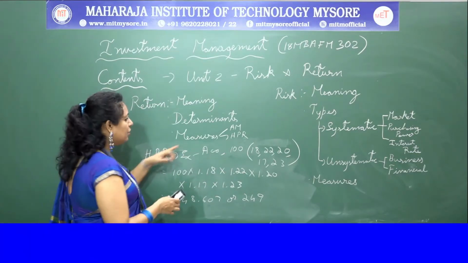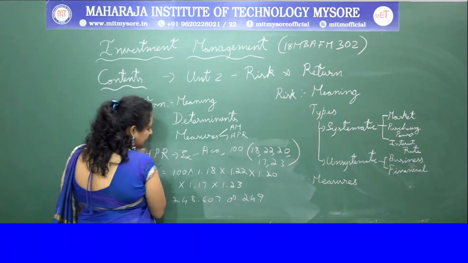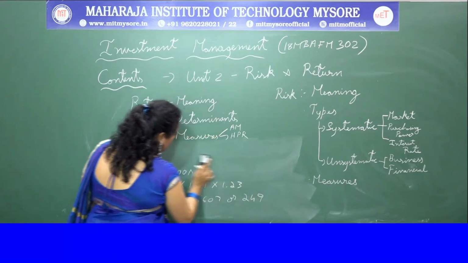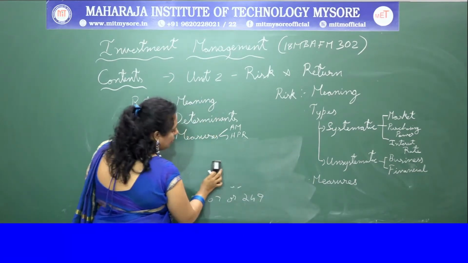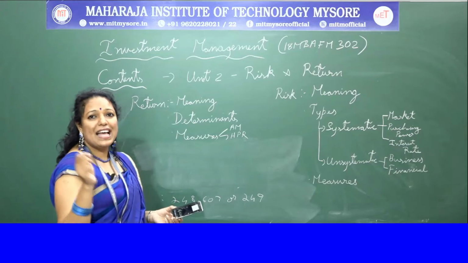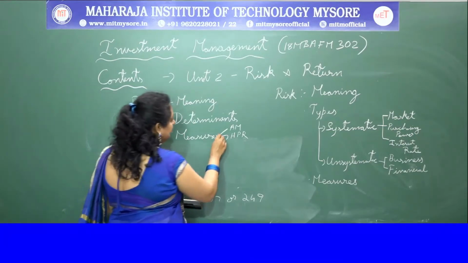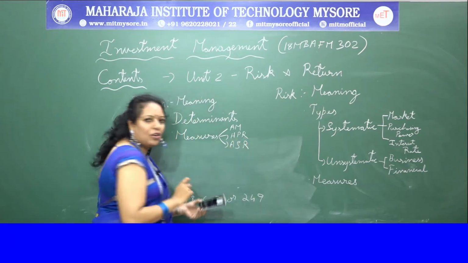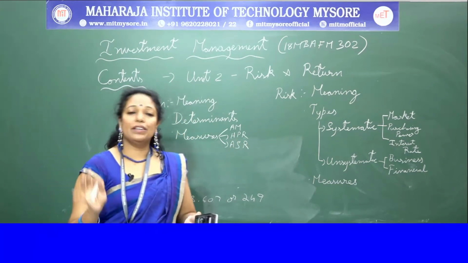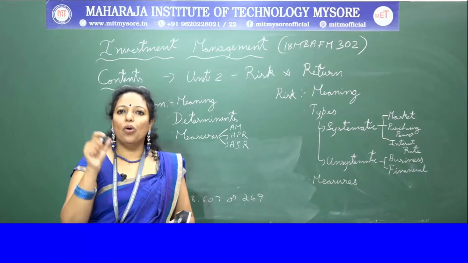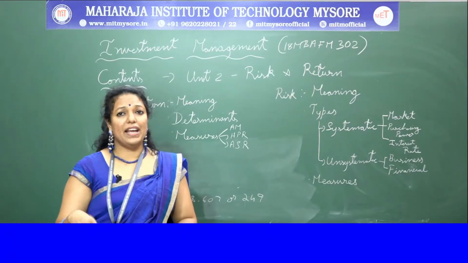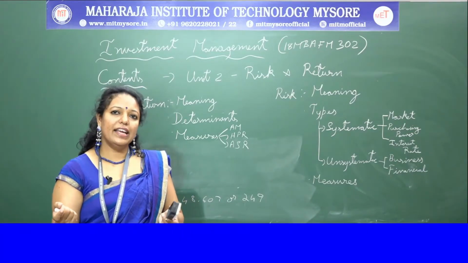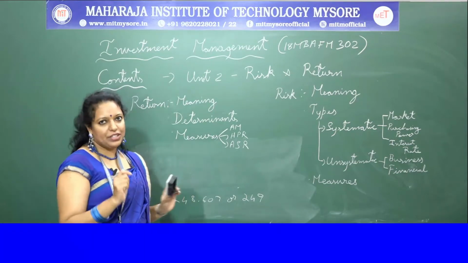Okay, moving on to the third measure. Third measure is annual simple return. Okay, third method is annual simple return, where in this the holding period return is taken as the base in order to calculate the annual simple return, and average is being made.